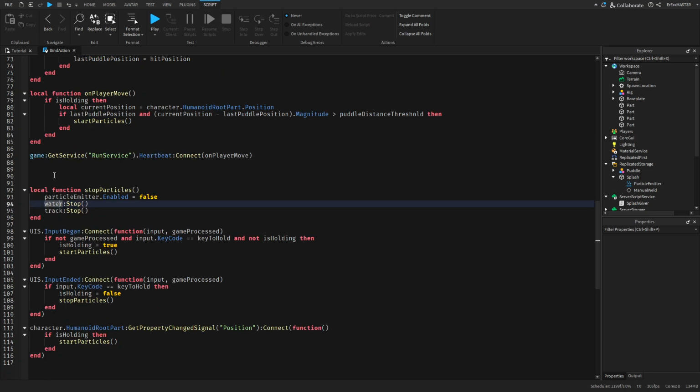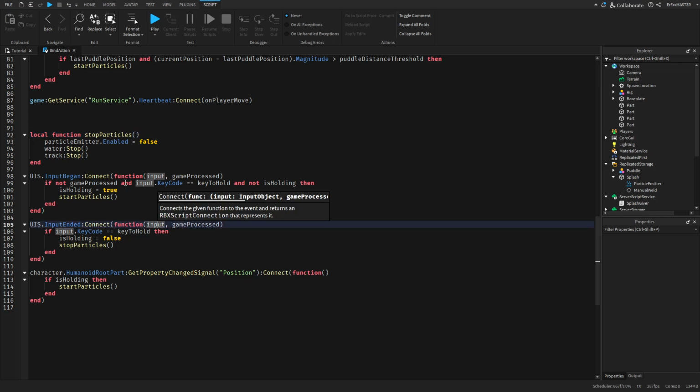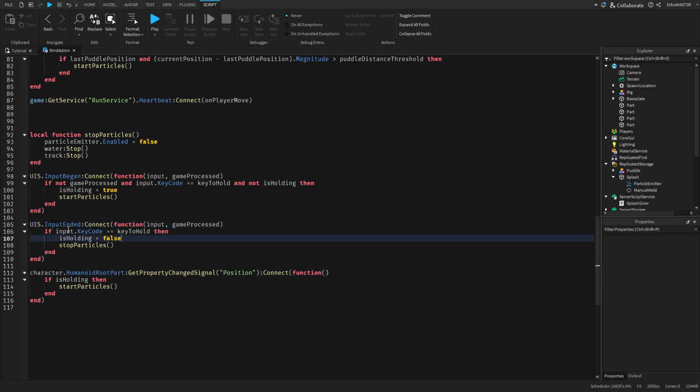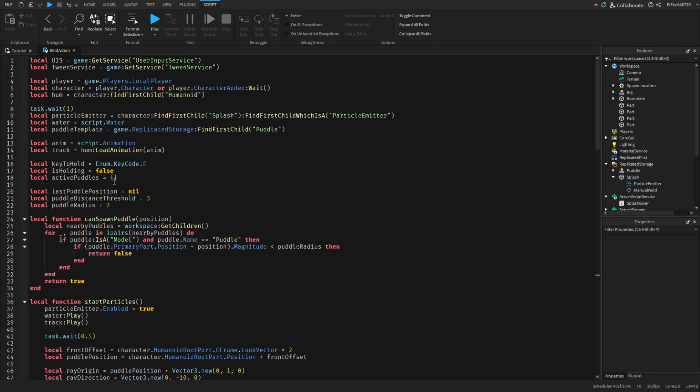So it stops the water sound, the animation, and the particles, and we trigger it by UserInputService.InputEnded, and we use the same things as InputBegan, but instead of checking all this we check input.KeyCode, and if the key code is the same, so isHolding is true, then we set it to false and stop the particles. And then here I also have a small function for the property change signal with the position inside, so if the player changes position, it knows to create a new puddle if possible.